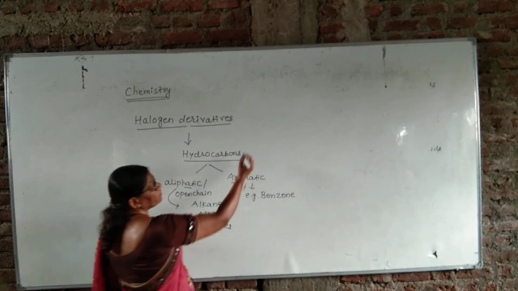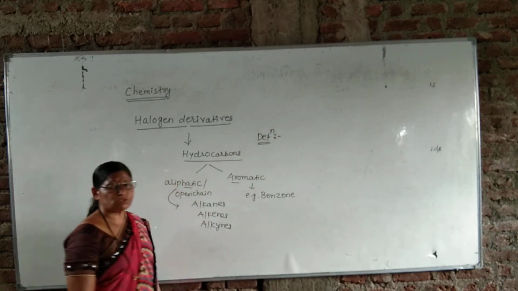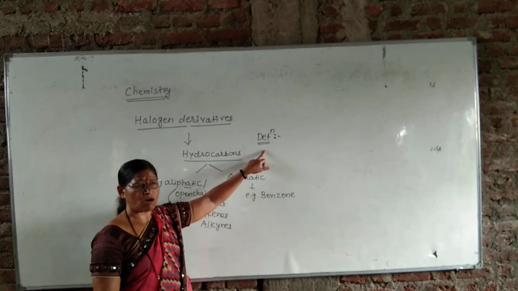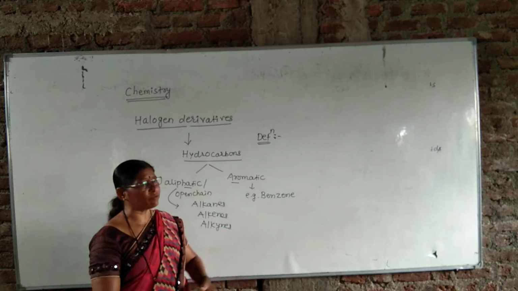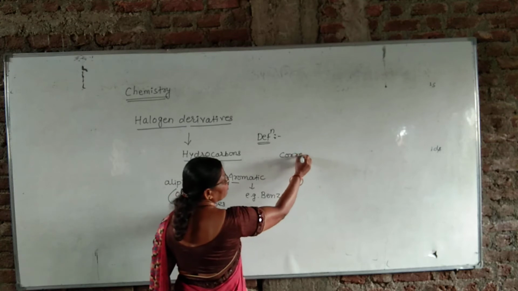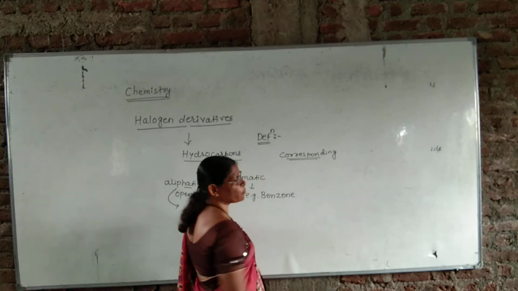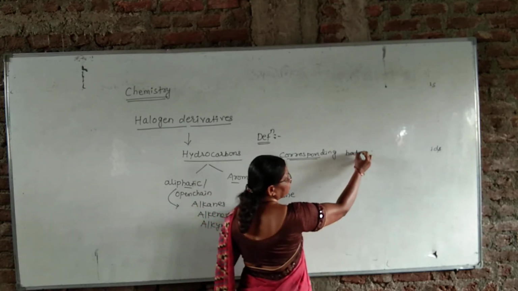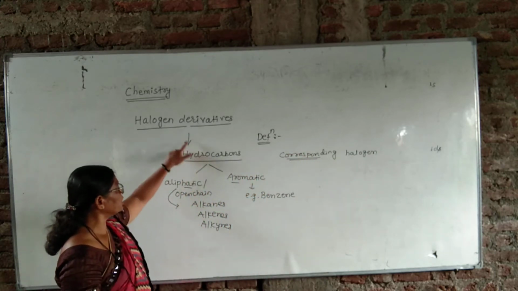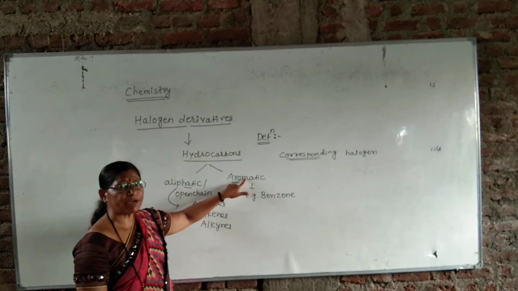First we have to see the definition of halogen derivatives of hydrocarbons. When one or more hydrogen atoms in aliphatic or aromatic hydrocarbons are substituted by the corresponding number of halogen atoms, this word may be important, corresponding number of halogen atoms, then the resulting compounds are called halogen derivatives. They may be halogen derivatives of aliphatic hydrocarbons. They may be halogen derivatives of aromatic hydrocarbons.